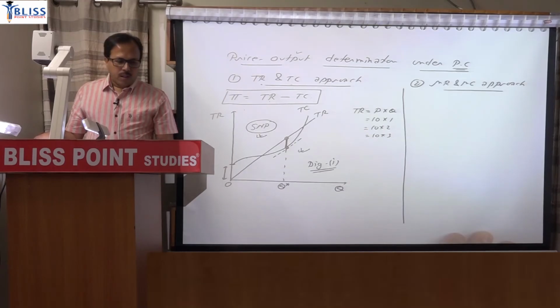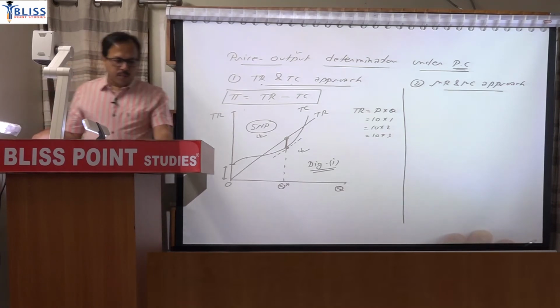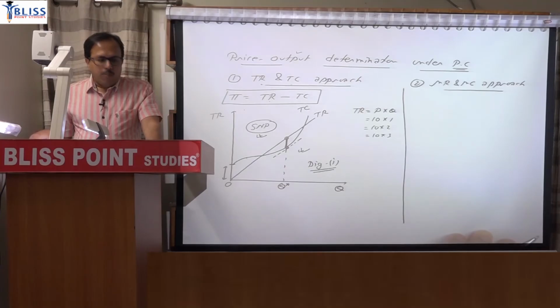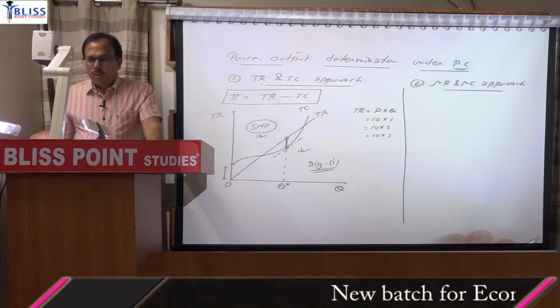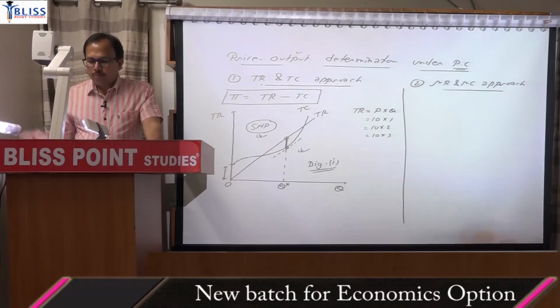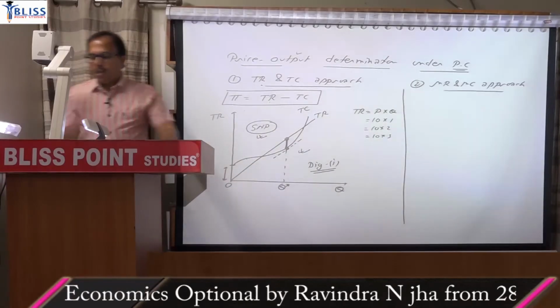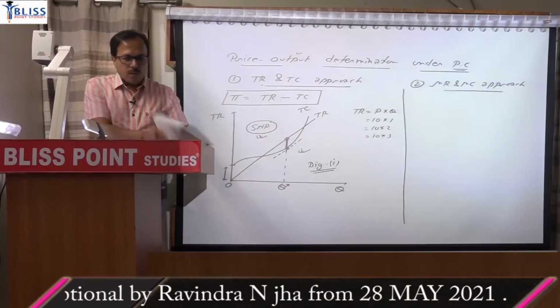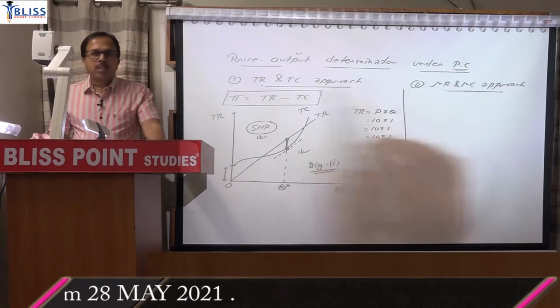Next paragraph. Equilibrium of a perfectly competitive firm may be shown graphically in two different ways, by two different approaches. First, the TR and TC approach; second, the MR and MC approach. Although here we are explaining the TR and TC approach first.